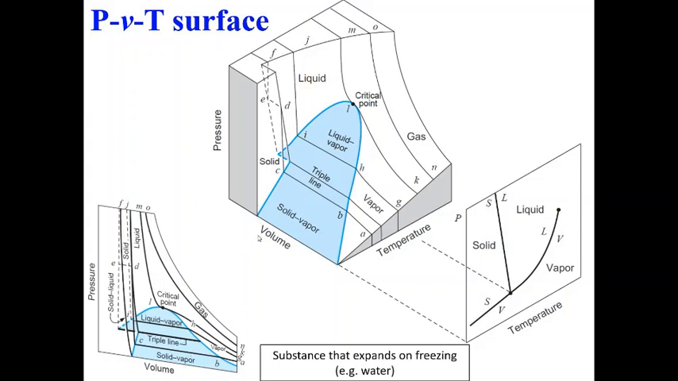Here some of the regions will become clear to you. This is the region where we have solid, liquid is in this region, and vapor is in this region, and we have a critical point here. After the critical point we have one phase, where vapor and liquid are indistinguishable. This blue colored zone shows you the liquid plus vapor region, and below the triple line we have solid and vapor. And these are the different projections, PV projection and PT projection.